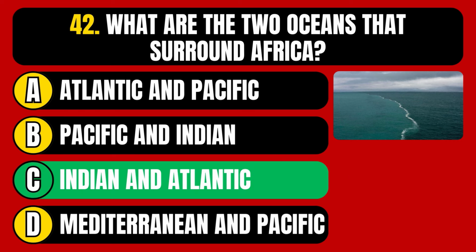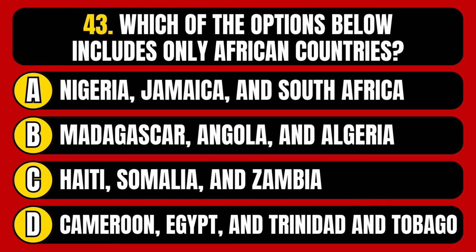The correct answer is option C, Indian and Atlantic. Which of the options below includes only African countries? Nigeria, Jamaica, and South Africa; Madagascar, Angola, and Algeria; Haiti, Somalia, and Zambia; or Cameroon, Egypt, and Trinidad and Tobago?